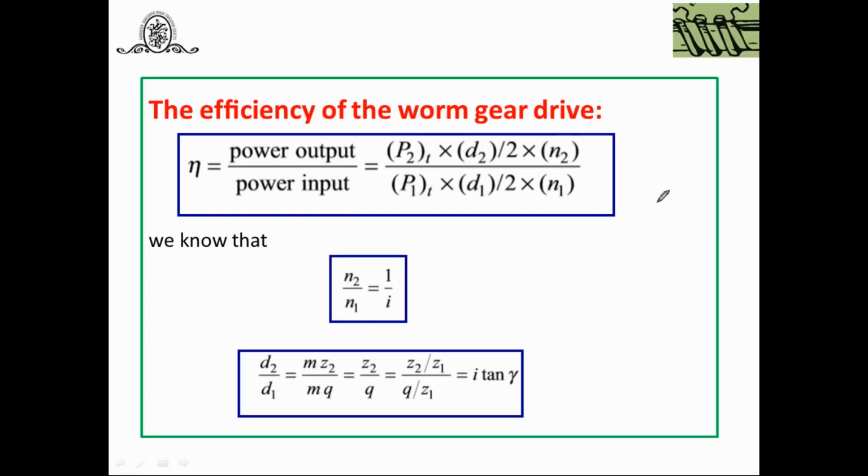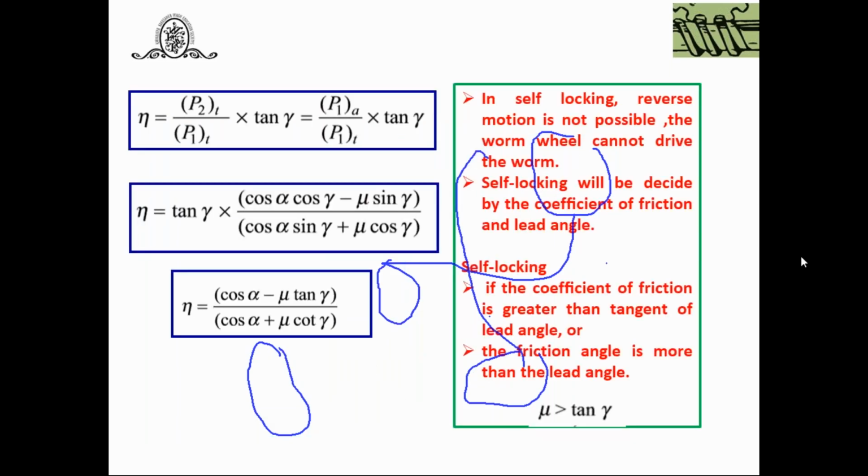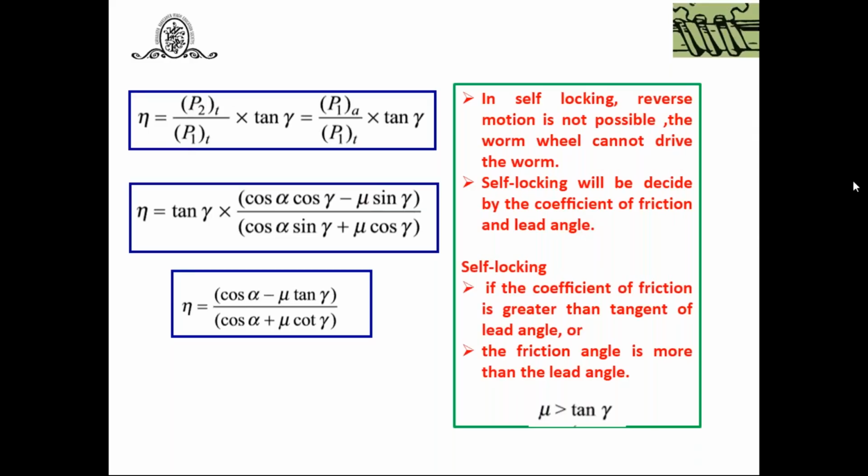Now let us see, we have to substitute in this equation. How are we going to substitute? As I have already told you, you can substitute N2 by N1 equal to 1 by I here, and D2 by D1 equal to I tan gamma. You can make the change and solve this. You can do it at home also, no problem. After doing this calculation, what you will get? Sorry, it's not N, it's efficiency is equal to P2T upon P1T into tan gamma.